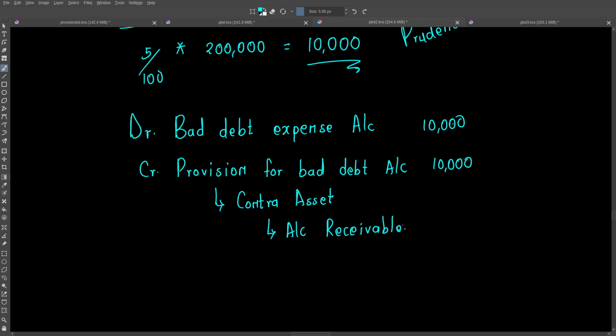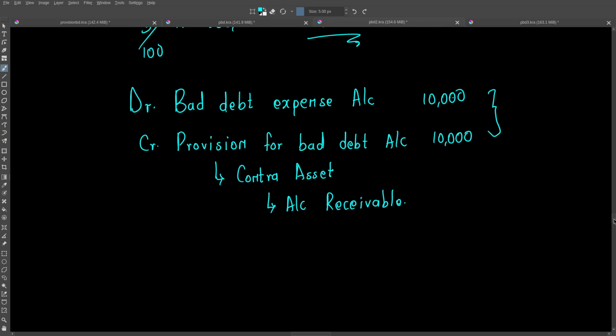Because these receivables are as at 31st December 2025, we can say 200,000 is a fair representation of our receivables. No, we need to less this 10,000. So provision for bad debt is a contra asset account, and we pass this only when we know our balance for the provision for bad debt account is 0. When we do the second example, you will understand why I've said when the balance is 0, because we do the adjusting entry depending on the balance we have for this account. So how will this affect our balance sheet?